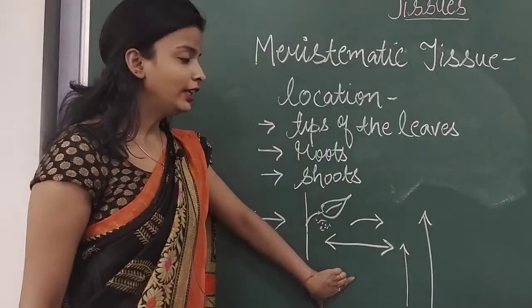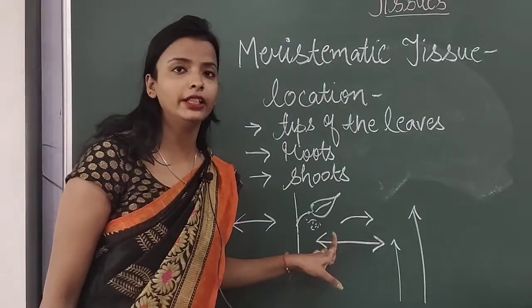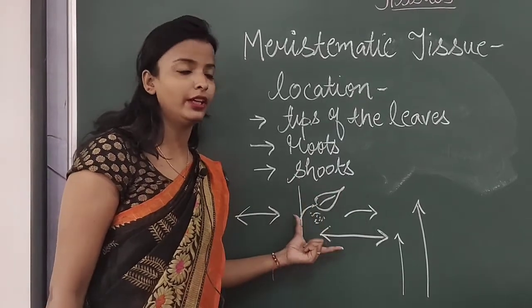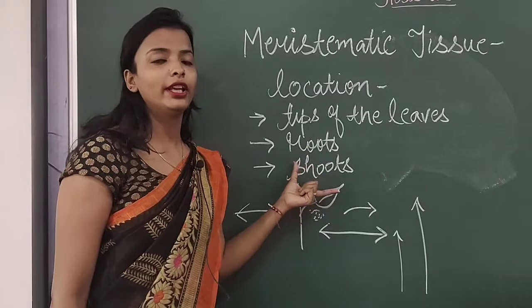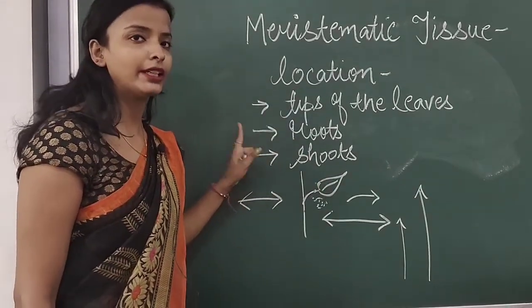So why are they increasing day by day? Because meristematic tissues are acting there. They are continuously dividing, they are continuously growing there, and as a result of what? They are increasing the size, or they are attaining the growth of the plant. So this was the role of the meristematic tissue.